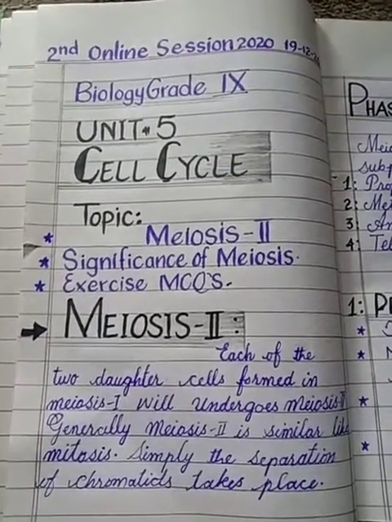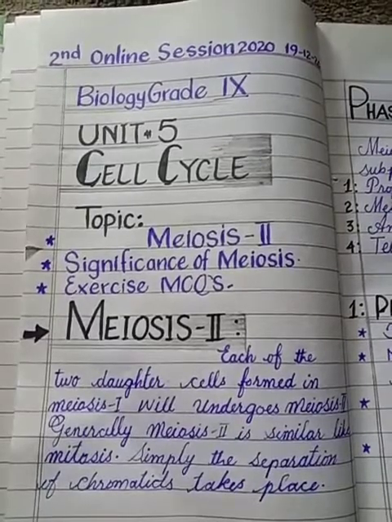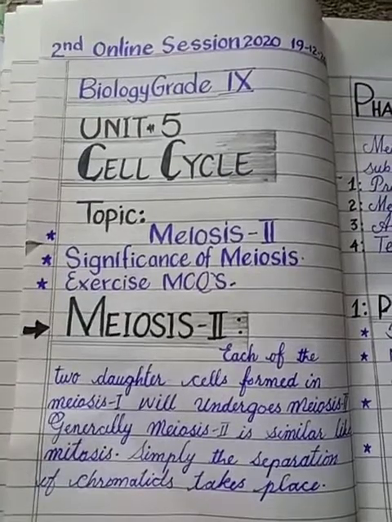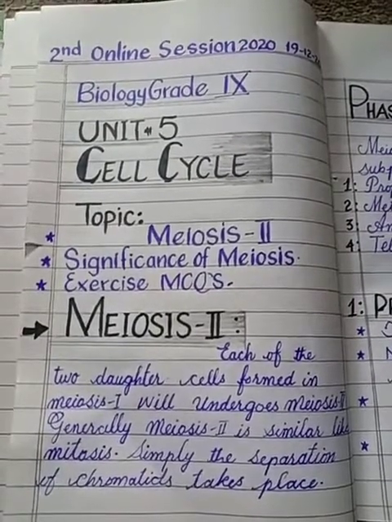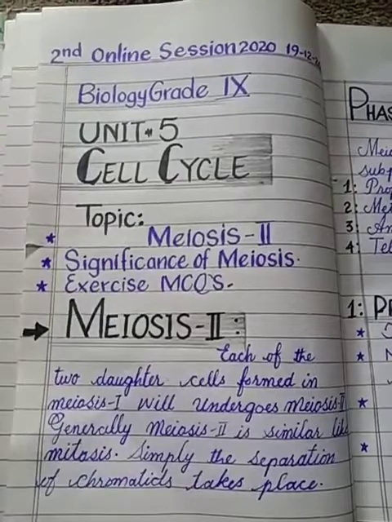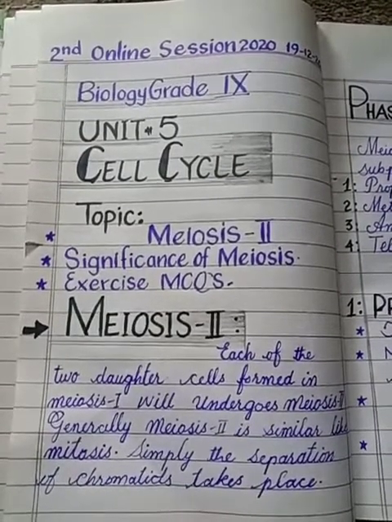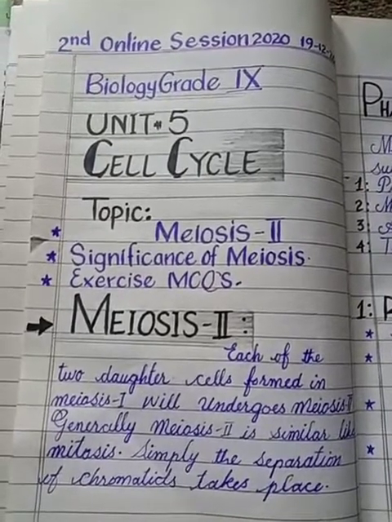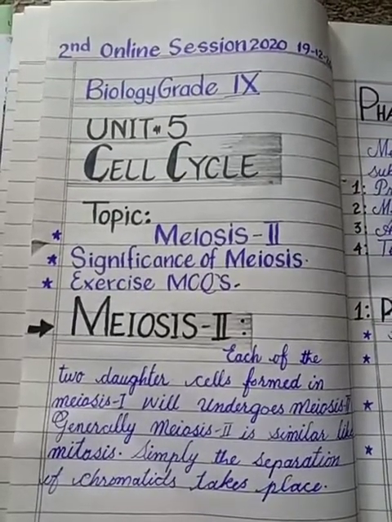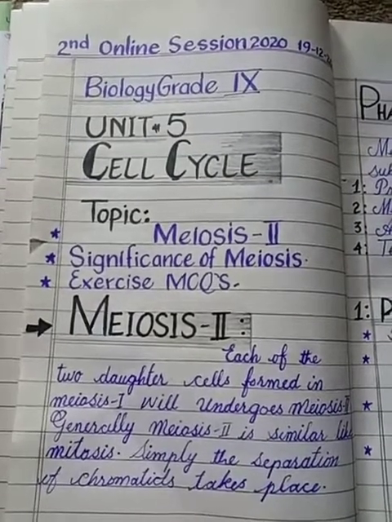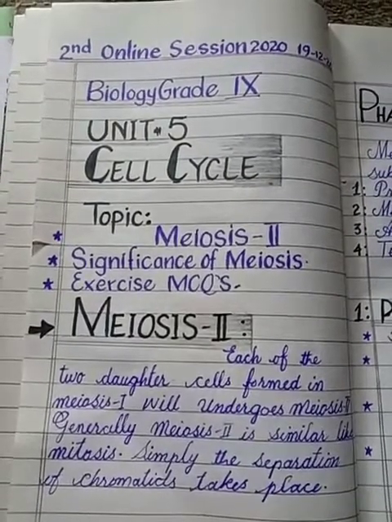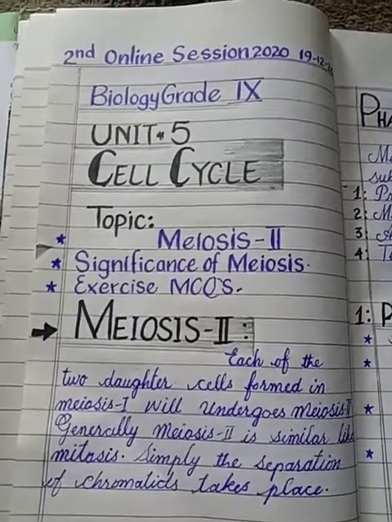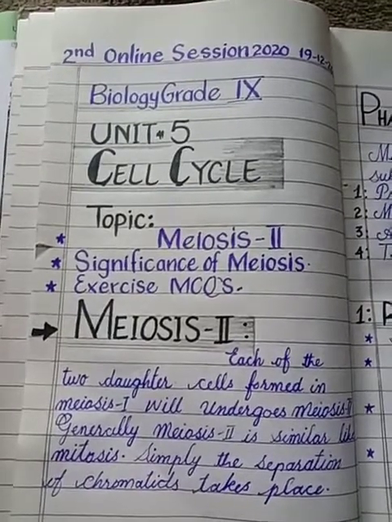Dear students, as you studied stepwise all the phases of the cell cycle, first of all we studied the cell cycle in detail. Then we studied the two main phases of the cell cycle, that were interphase and division phase. We started with interphase and divided it into three main phases, that were G1 phase, S phase and G2 phase. Then we discussed these three phases in detail. After that we started the division phase.